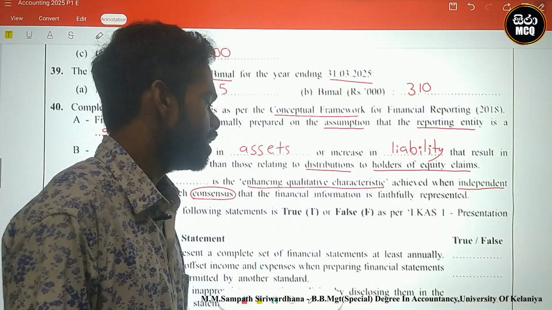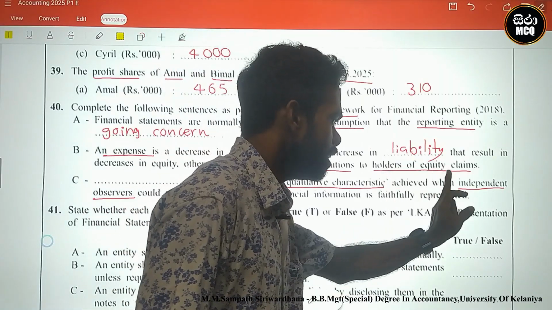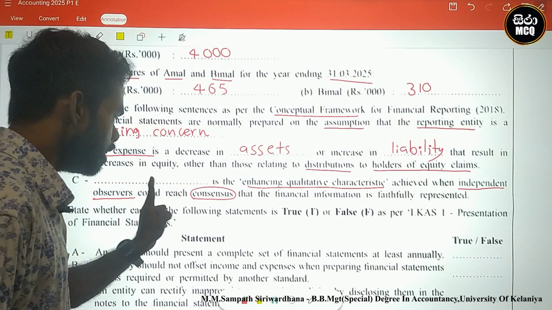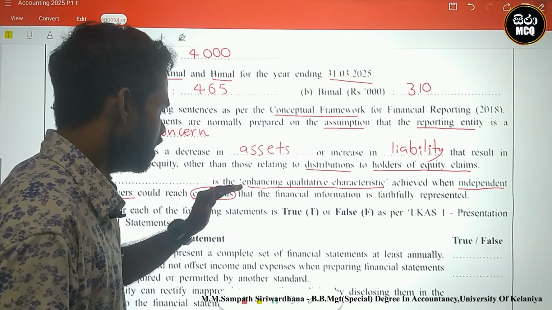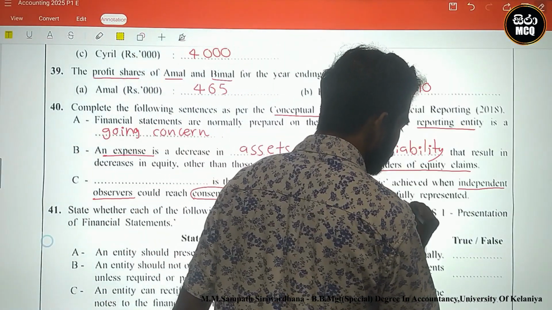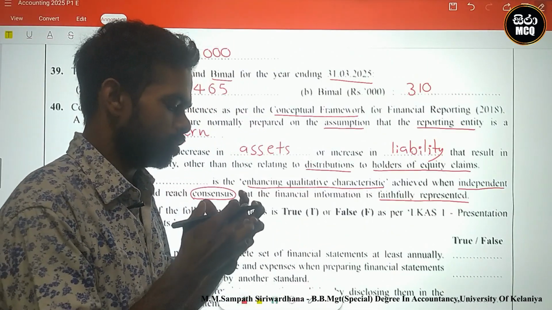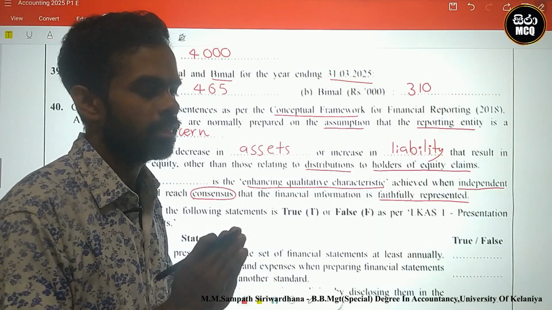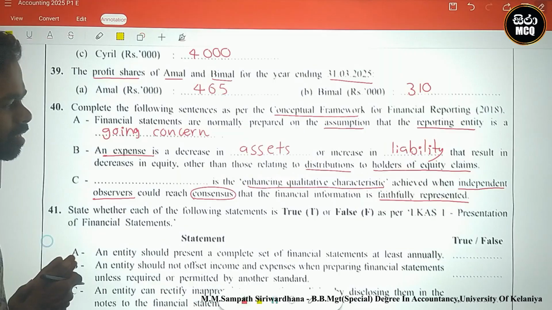They agreed commonly that financial information is faithfully represented. Faithfully represented means the information in the financial statements is good, the auditor says. What is the qualitative characteristic?